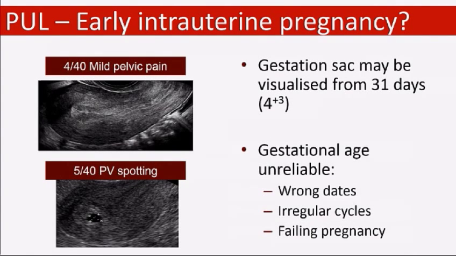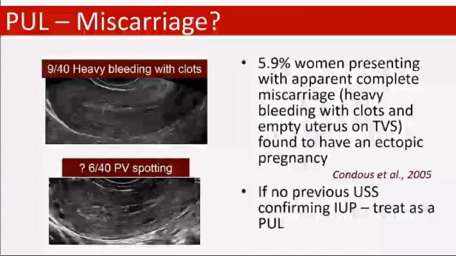So why might we call a woman a pregnancy of unknown location when in fact she's only got an early intrauterine pregnancy? Hopefully, as I've told you earlier, we don't see a sac until she's 4+ weeks. So the most likely cause is that she's just less pregnant than she thinks. Even if you have women coming in absolutely adamant how many days pregnant they are, we know they get their dates wrong. Cycles vary in length, and every day makes a difference at this early stage.